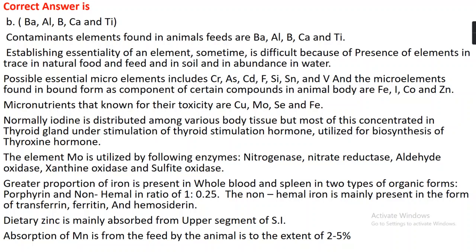A greater proportion of iron is present in whole blood and spleen in two forms, porphyrin form and non-heme form, in the ratio of 1 to 0.25. The non-heme iron is mainly present in the form of transferrin, ferritin, and hemosiderin. Dietary zinc is mainly absorbed from the upper segment of the small intestine, and absorption of manganese from the feed by the animal is to the extent of 2 to 5%.